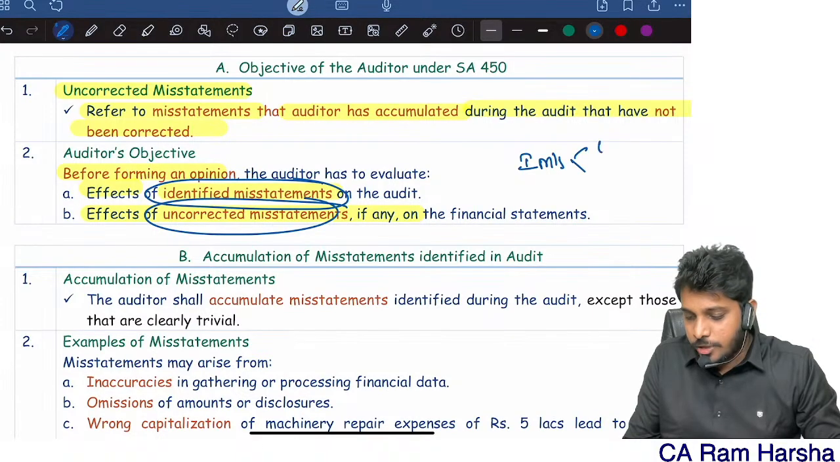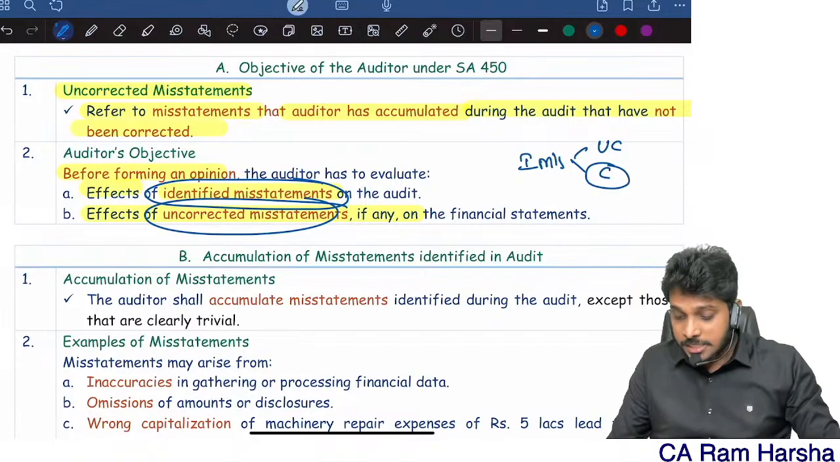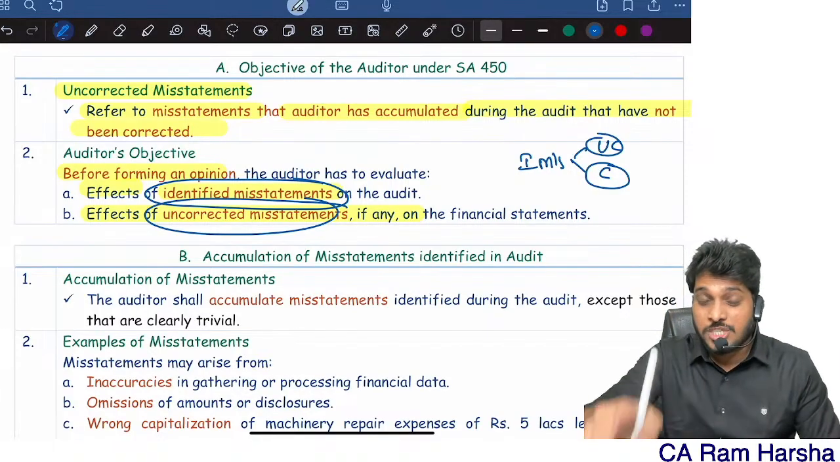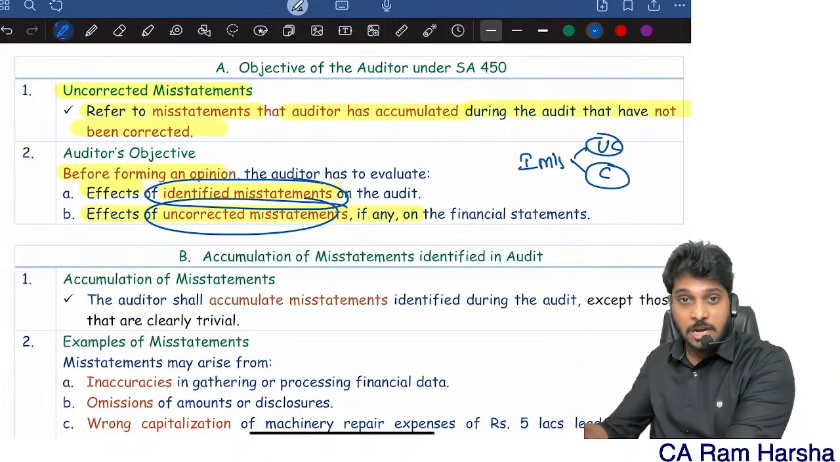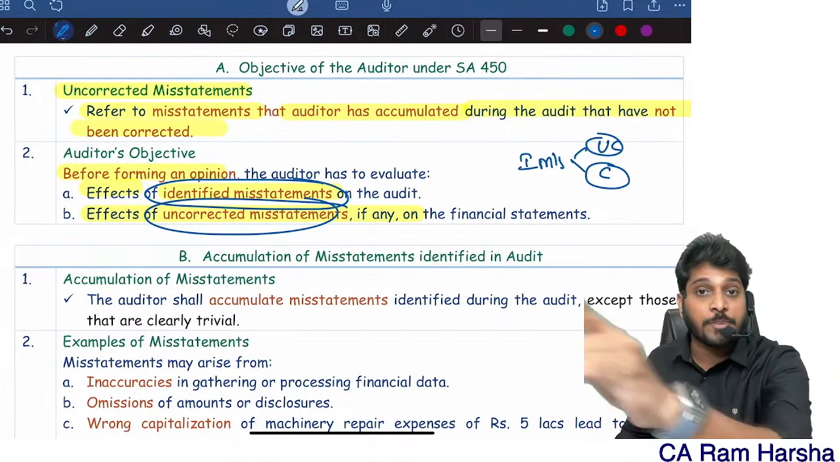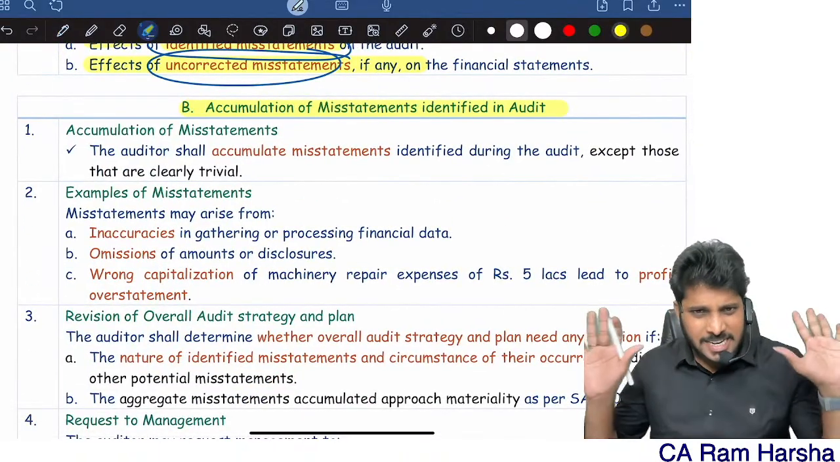Identified misstatements are of 2 types: uncorrected and corrected. Some misstatements, management will correct immediately. Some mistakes they will not correct. For those mistakes which management has not corrected, what is the impact on the financial statements? That is most important while forming an opinion on the financial statements. That's the uncorrected misstatement meaning.